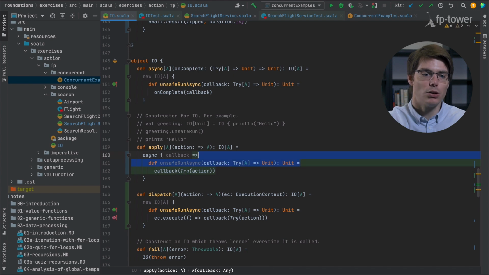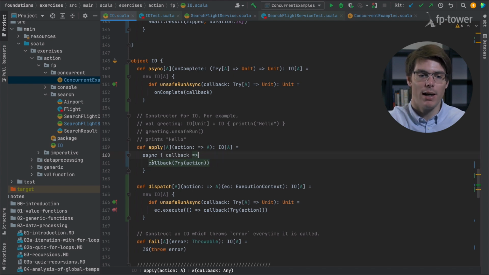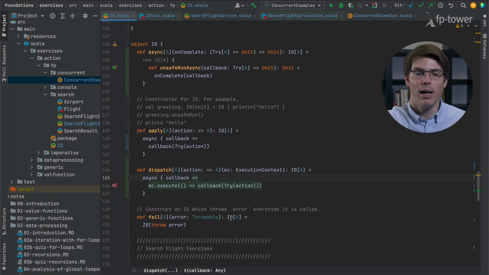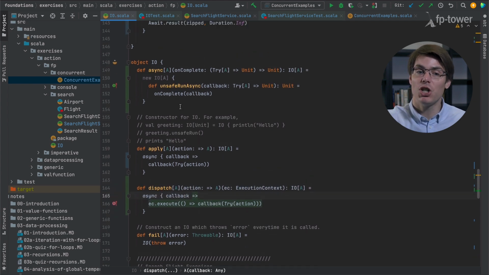So this allows us to refactor apply this way, and same for dispatch. Now it's a bit more clear and more readable, and also if later on we change the I/O API, supposedly only async will break. So it's not required, but it's a good practice.